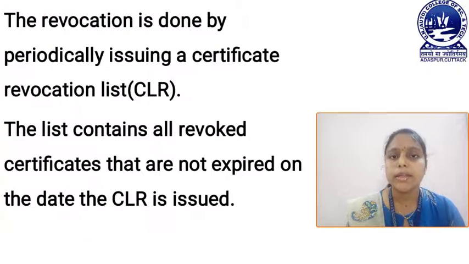The revocation is done by periodically issuing a revocation list, or certificate revocation list, and the list contains all revoked certificates that have not expired on the date the CRL is issued.